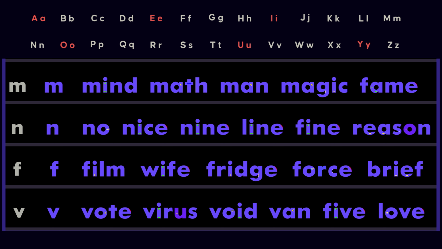The letter V is pronounced v, as in vote, virus, void, van, five, love. This is a voiced sound. The upper teeth touch the lower lip with vibration.